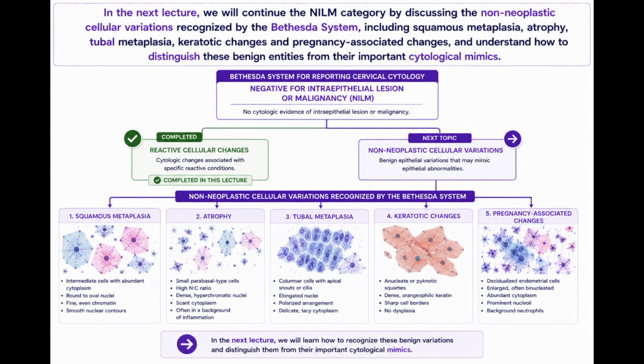In the next lecture, we will continue the NILM category by discussing the non-neoplastic cellular variations recognized by the Bethesda system, including squamous metaplasia, atrophy, tubal metaplasia, keratotic changes, and pregnancy-associated changes, and understand how to distinguish these benign entities from their important cytological mimics.